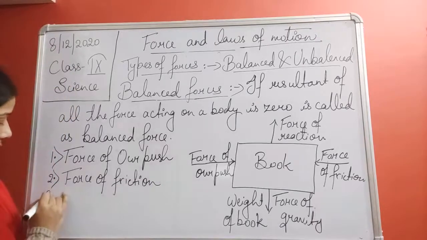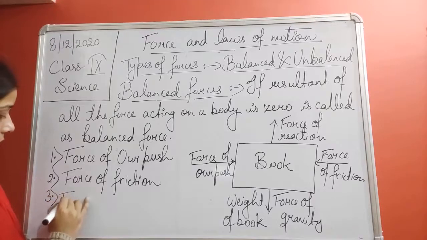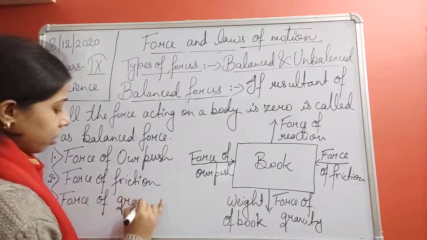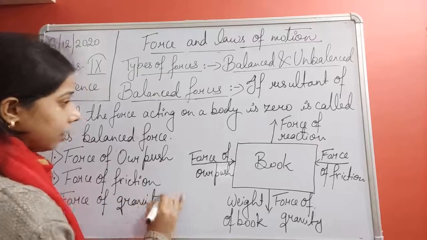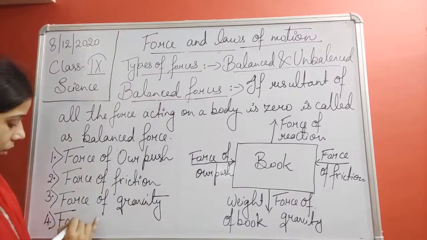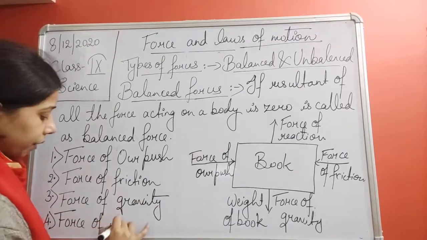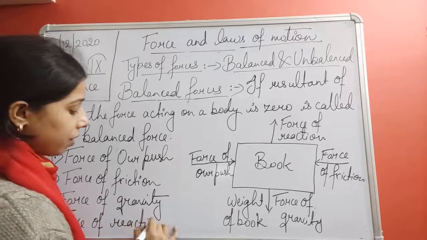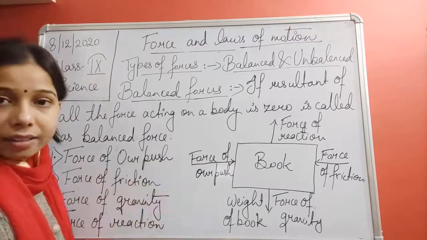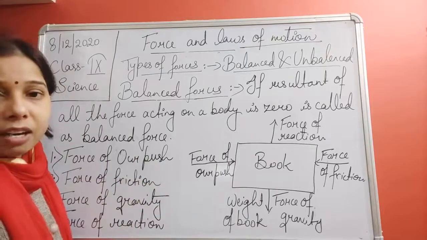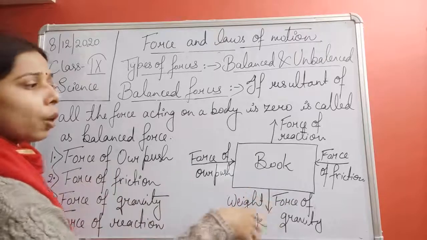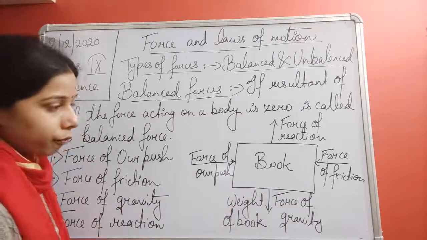Then the third force is the force of gravity, and the last force is the force of reaction. So the force of gravity is because of the weight of the object, and it is acting in the downward direction, and the force of reaction is acting in the upward direction. Now let us try to understand how this will help in finding the balanced force.